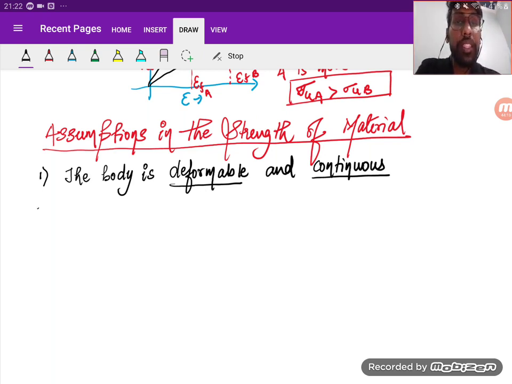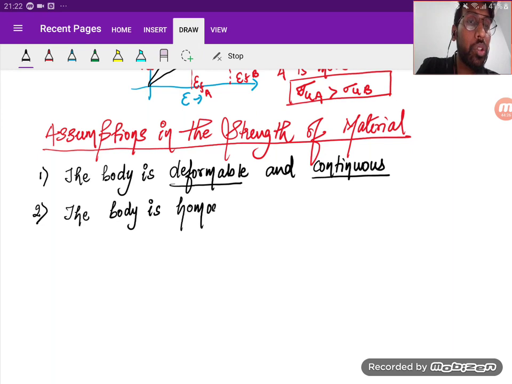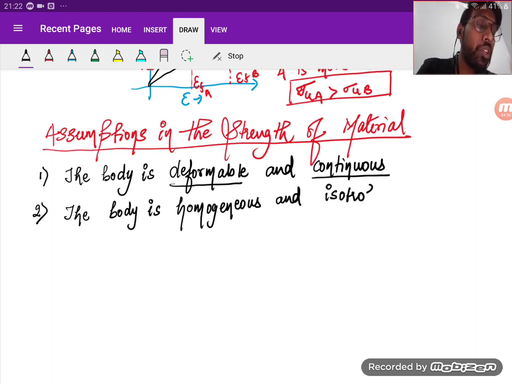The second we are going to say is the body is homogeneous and isotropic. What is important for you all is to understand each and every word I'm saying, right?